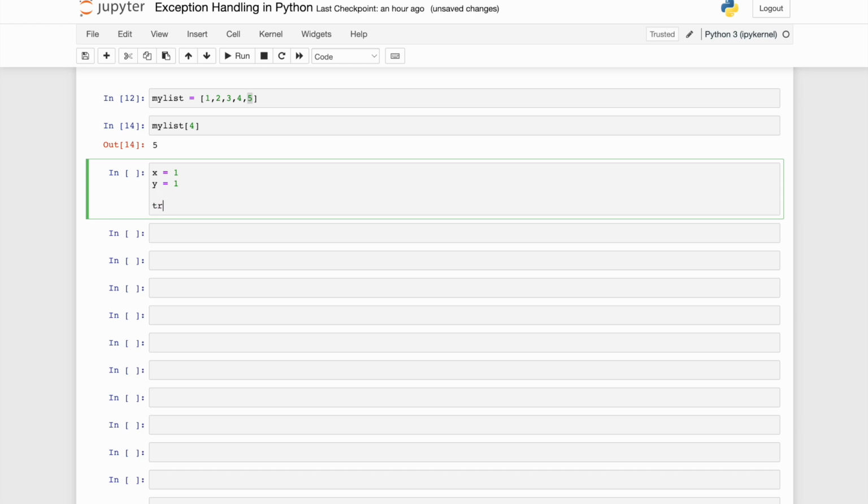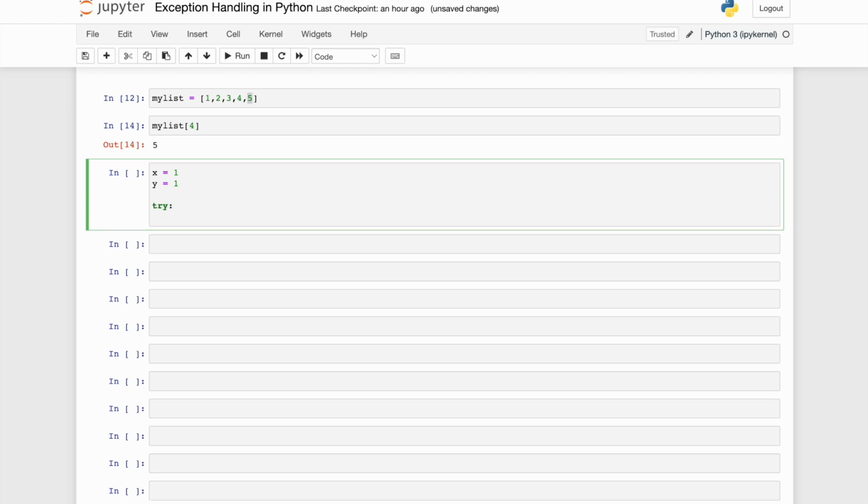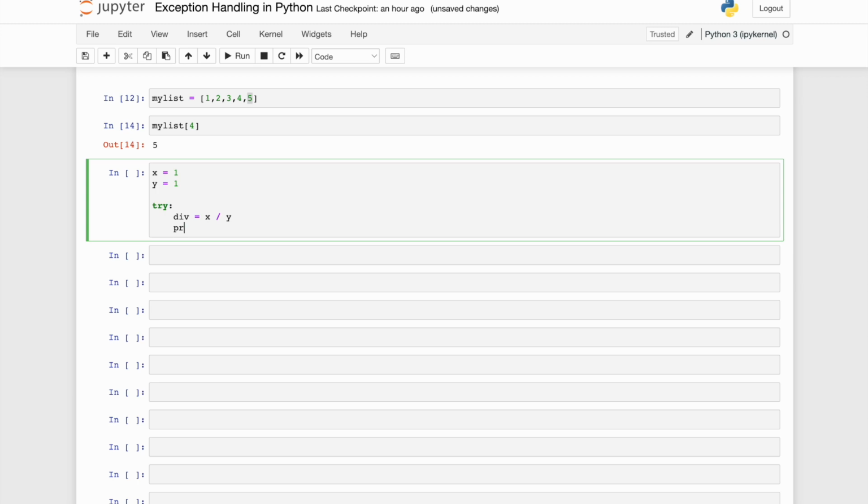I will write my code block. My try block will have me dividing x by y, and then I am printing my division. This is simple.